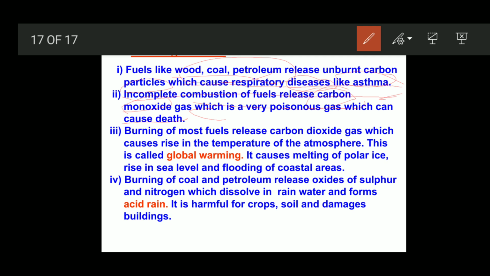When fuels do not burn completely, carbon monoxide is produced. It is a very poisonous gas, and it can even cause death.